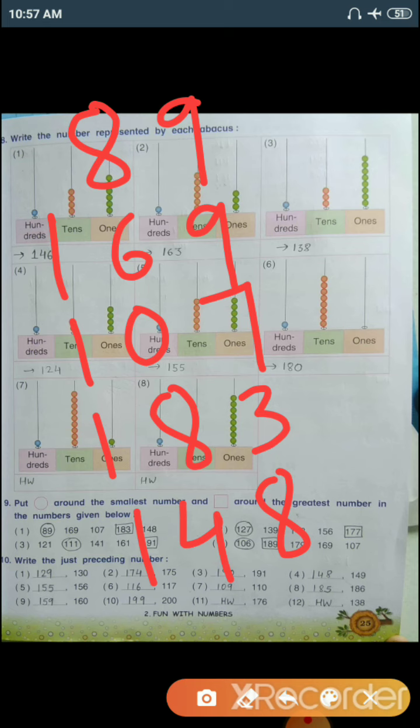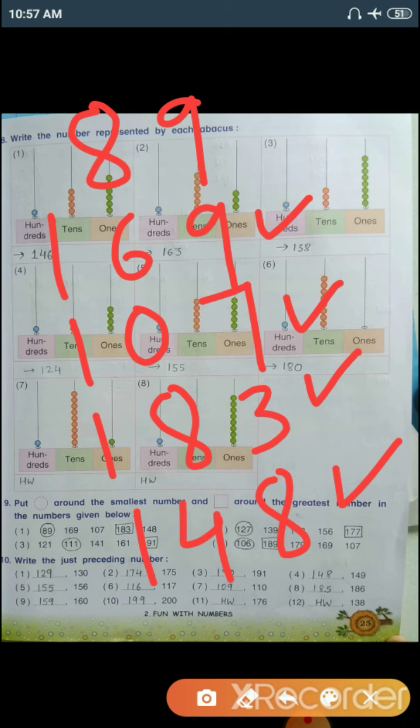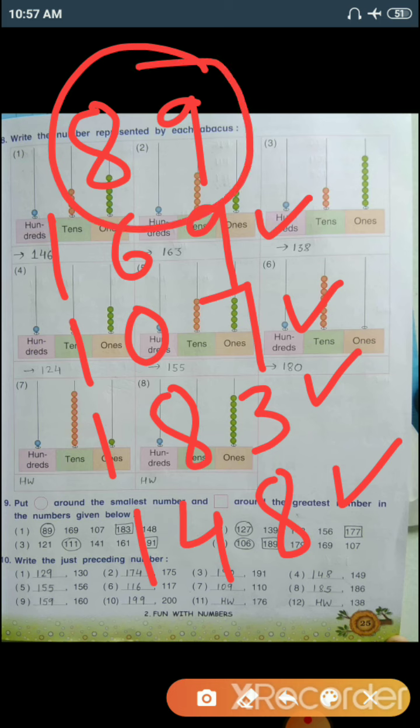So these numbers are all in the hundreds, but 89 is in the tens. There is no hundred number there, so the smallest number is 89, so we'll just make a circle around this number.